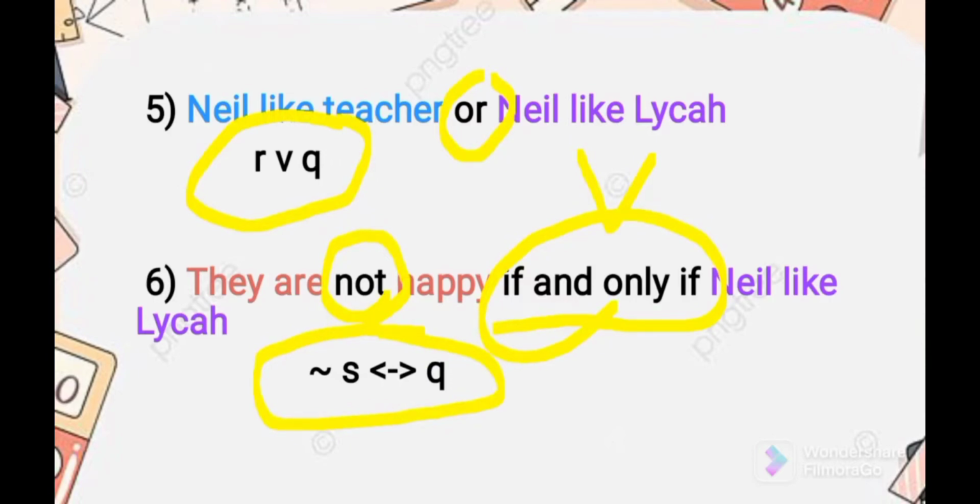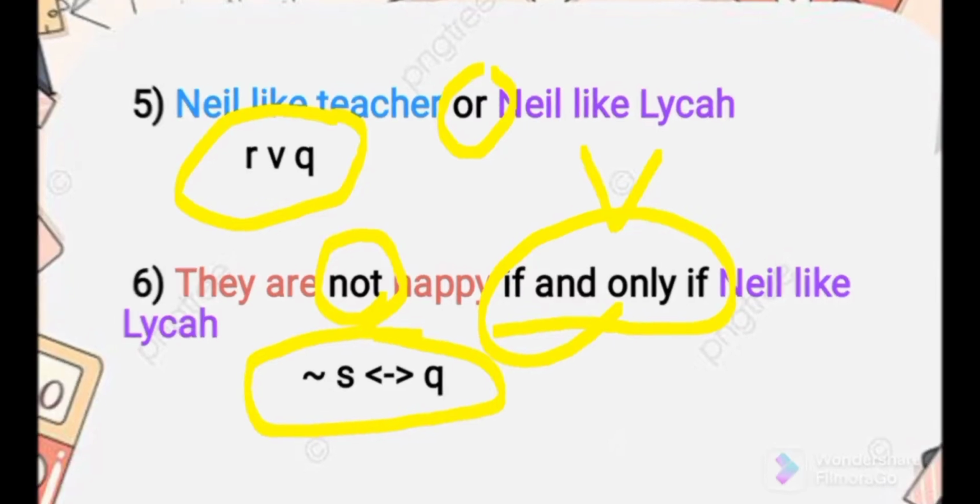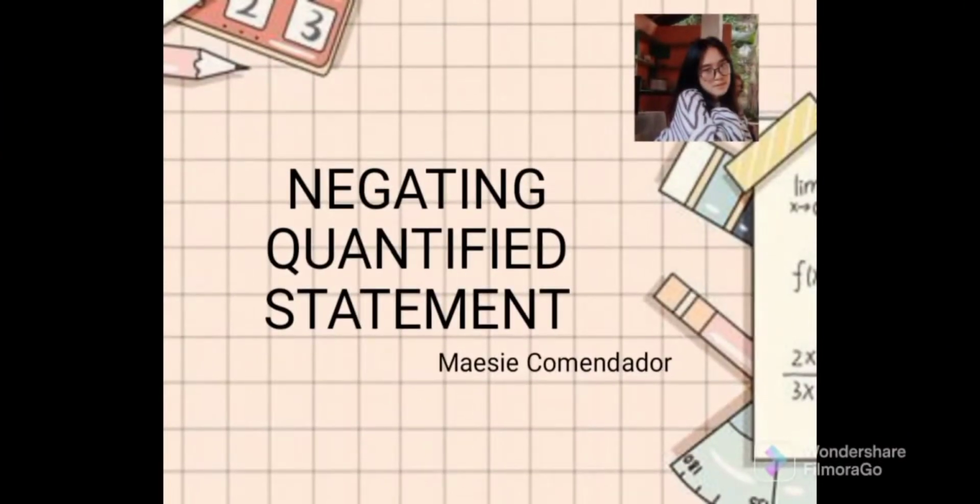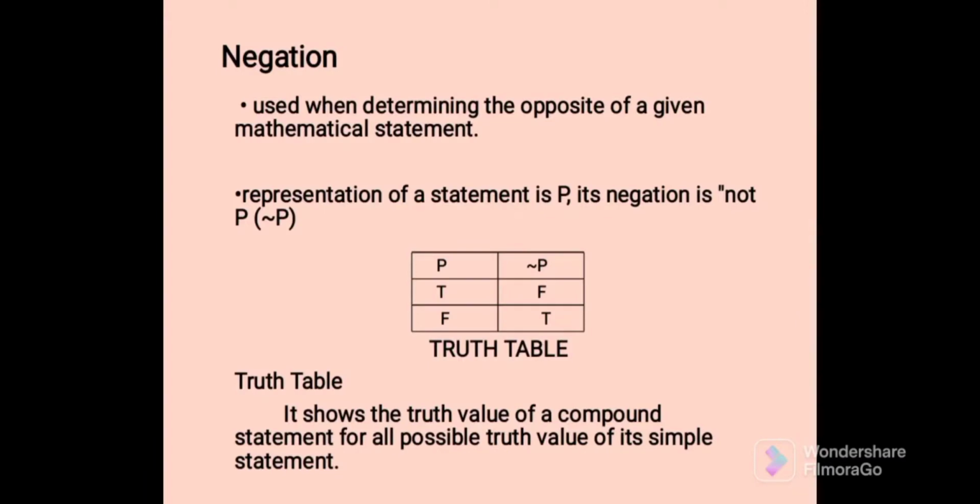I hope you understood, even just a little, my presentation. Thank you! Let's move on to negating quantified statements. So what exactly is negating a quantified statement? Negation is determining the opposite of a given mathematical statement, which means the opposite, the opposite of negation.